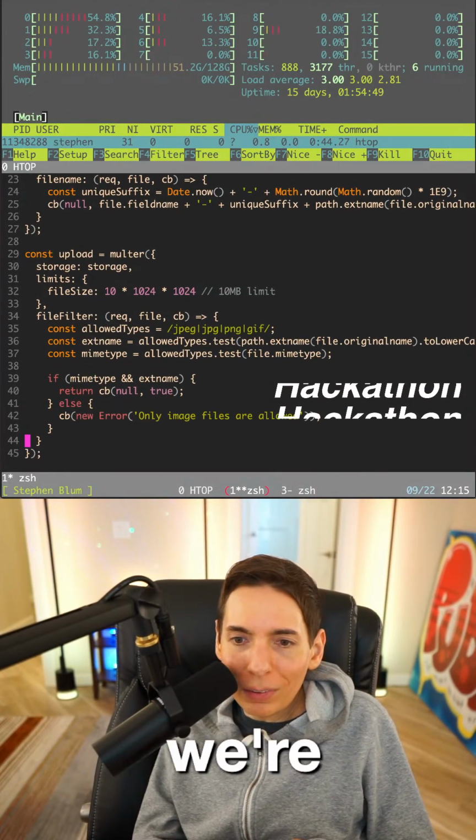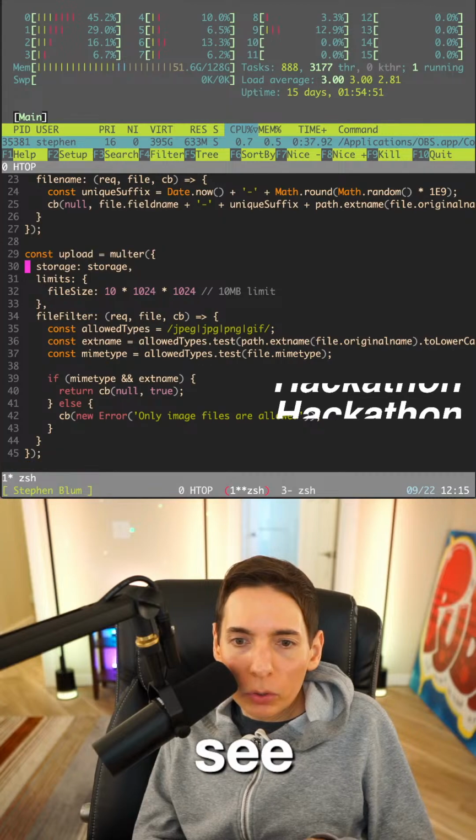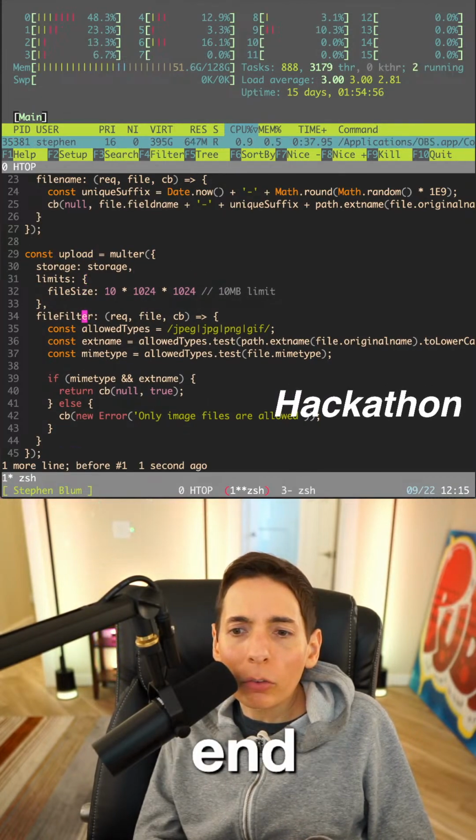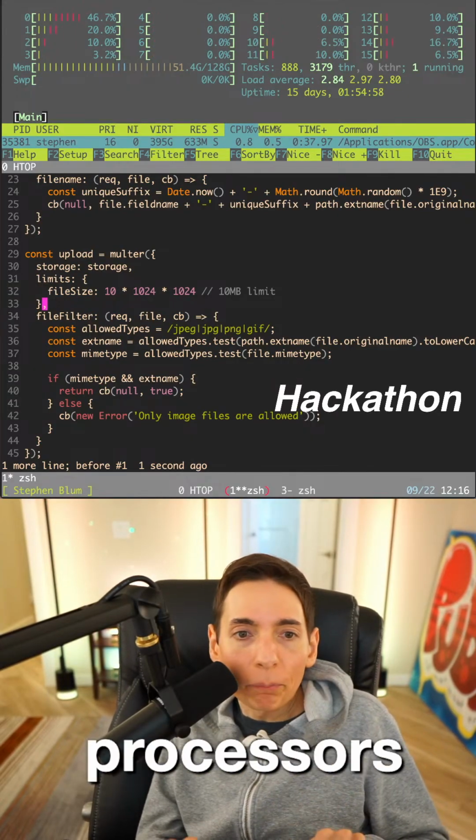We're gonna read through some of the code really quick to see. Upload multi. All right, so this is the upload. This is the upload endpoint, probably. The upload endpoint processor is right here.